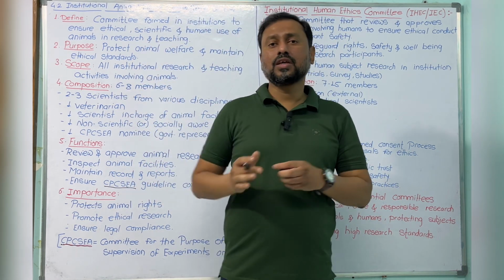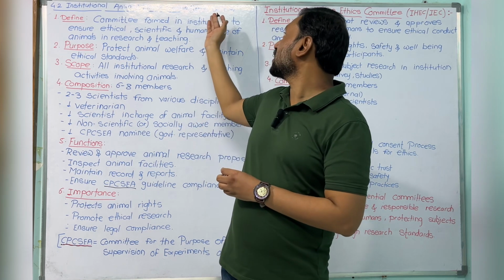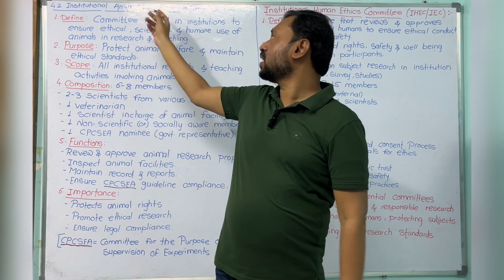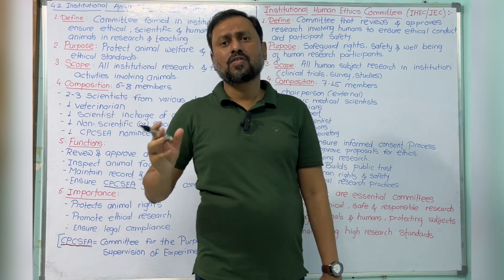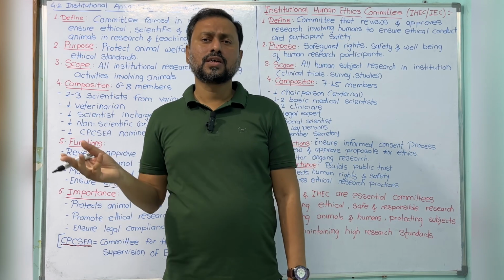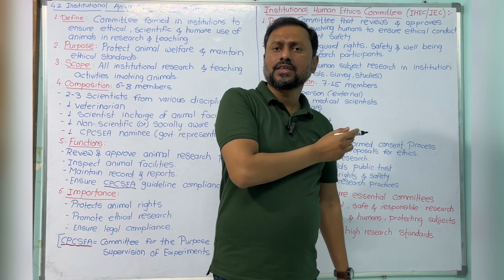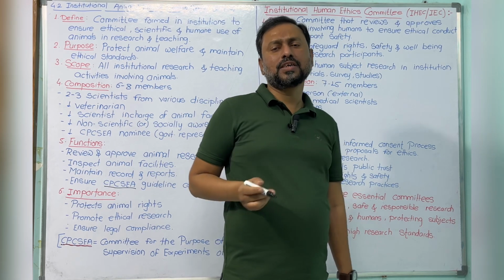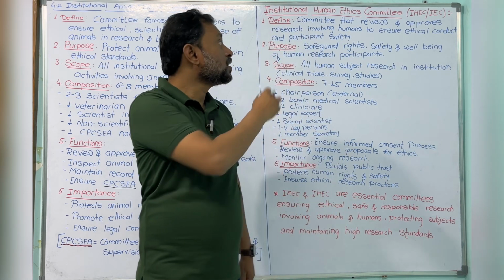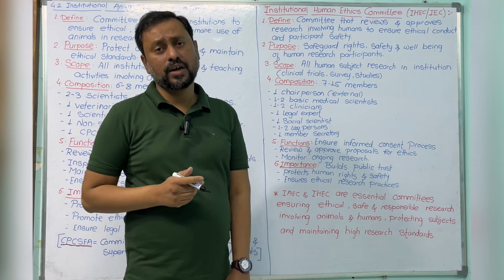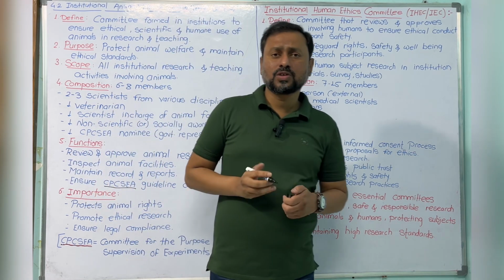The first one is in preclinical research, the Institutional Animal Ethical Committee. It is required in preclinical research whenever animals are required, and in clinical research whenever human participants are required, this IEC approval is required. Hope you understood the video.